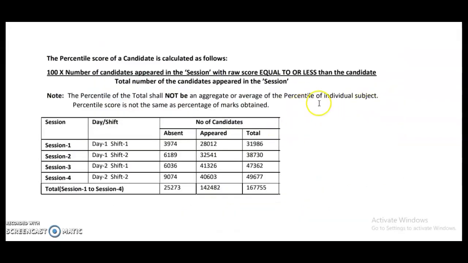So let's have this example here in detail. Here the NTA is conducting in different sessions. That means session 1 is day 1 shift 1.